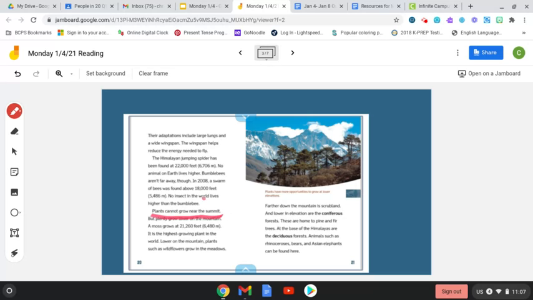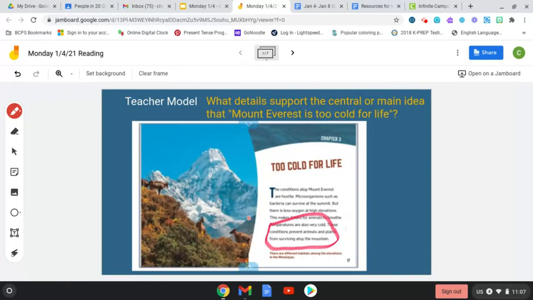idea that Mount Everest is too cold for life. So that's okay. I circled just 2 sections, but those 2 sections supported Mount Everest is too cold for life, which is like the heading here. Okay? Again, I did not circle a ton of details. The only details I circled were directly supporting this central idea.